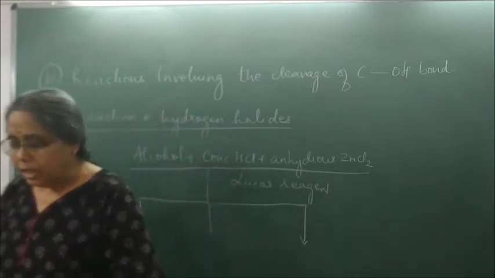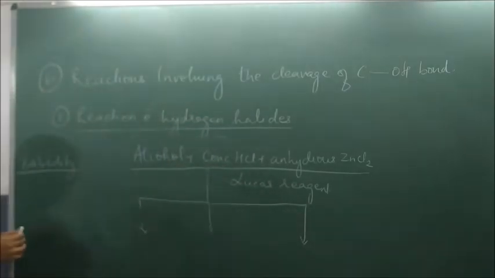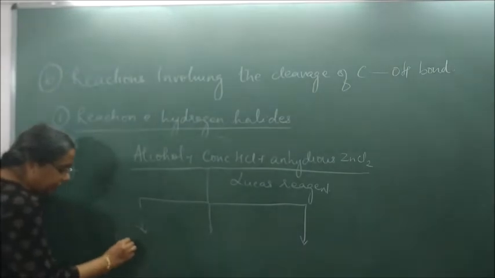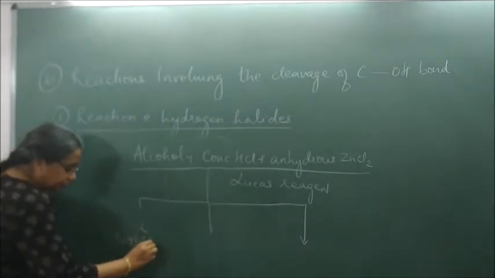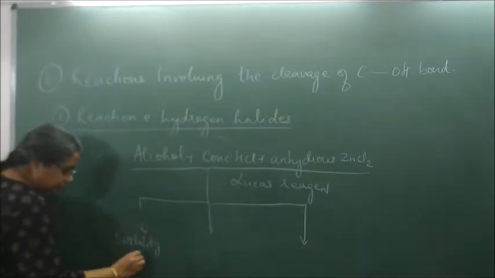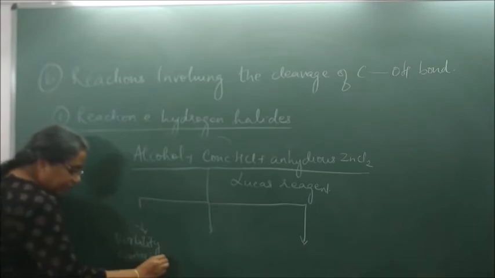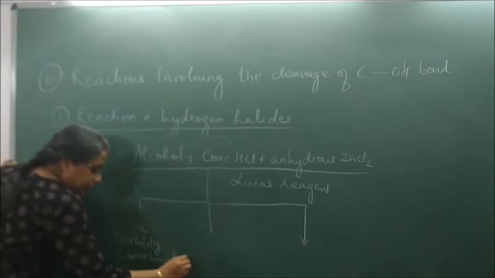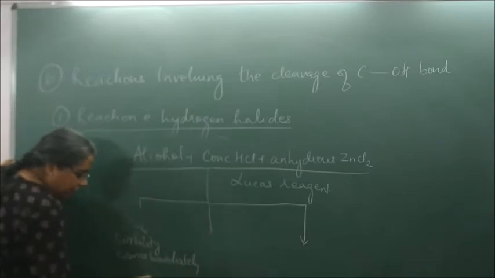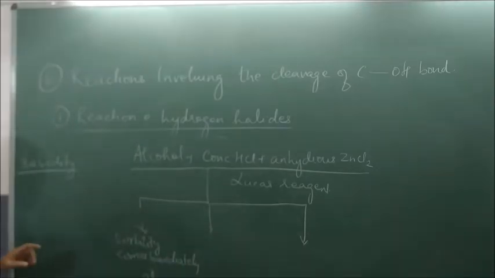If the turbidity comes immediately, the moment I add it, it is tertiary alcohol.